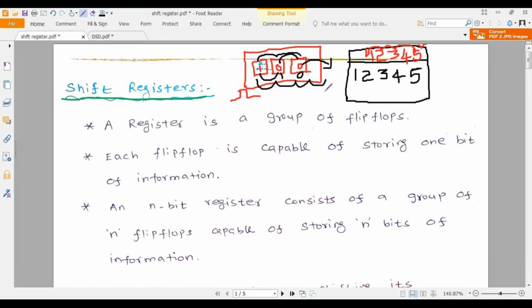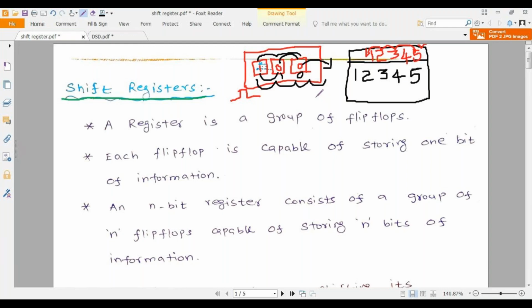A shift register is nothing but a group of flip-flops. Each stores one bit of information. If you are applying a clock pulse, the value present in your flip-flop will shift to the next flip-flop, whichever is connected next to it.